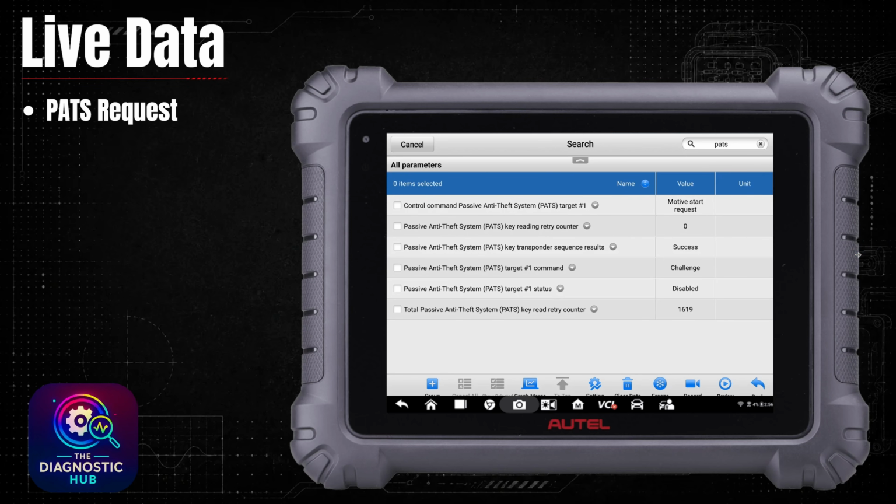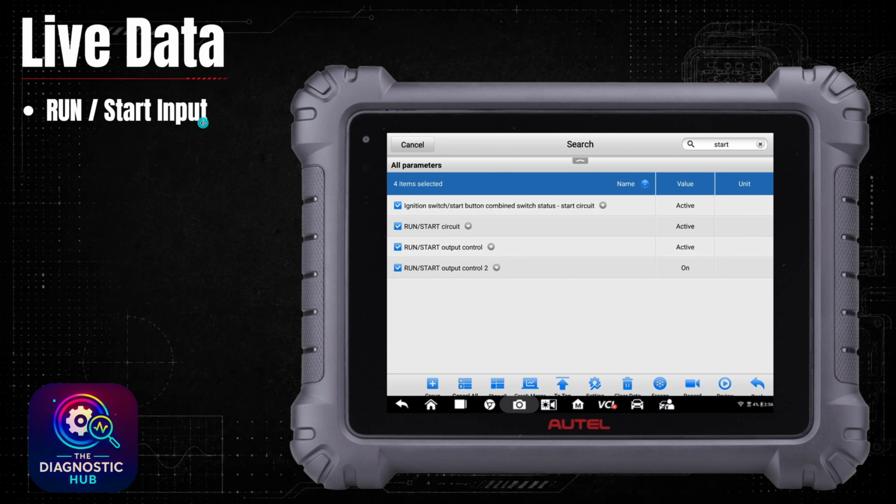Next, I just wanted to make sure I had all the correct inputs from the ignition switch. So you could see we have a bunch here: run, start, some output controls, ignition switch. All these were correct as to positions of the keys and everything. So I didn't see any issues there. It wasn't a ton of PIDs. Sometimes you'll have a bunch, like the ACC, run, start, but this one was good enough for me, just showing the start circuit.